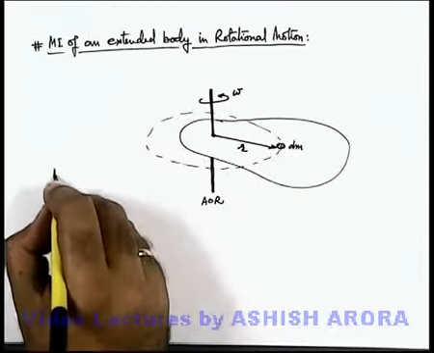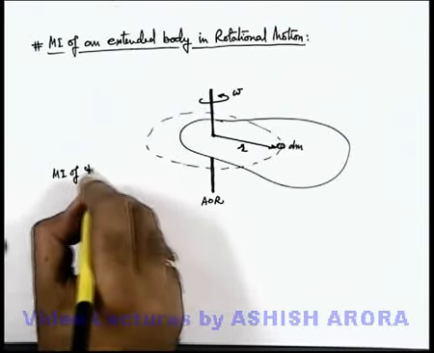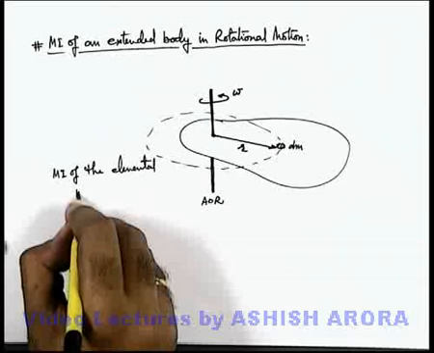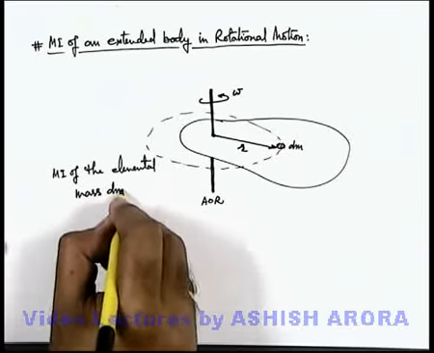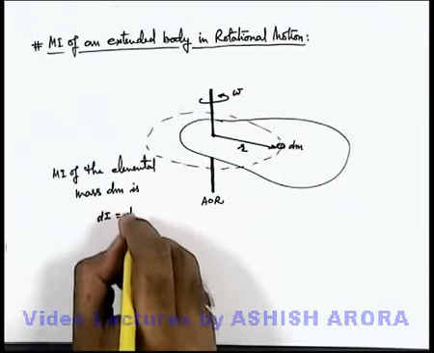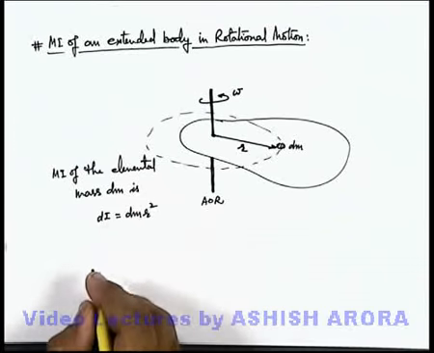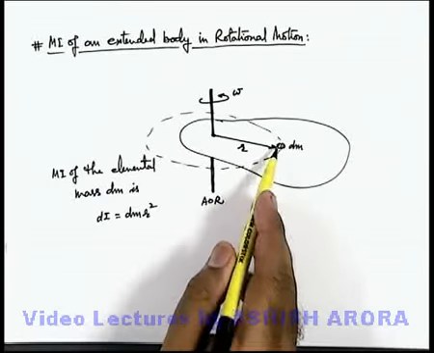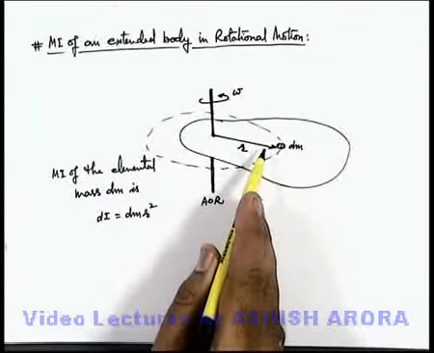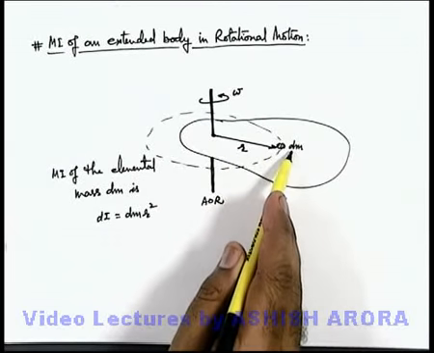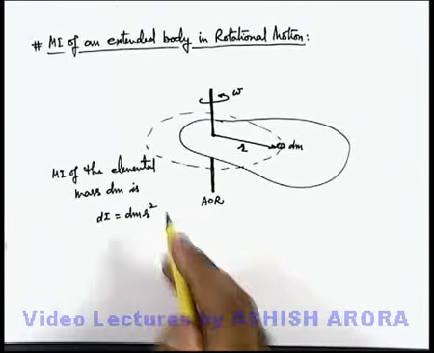The moment of inertia of the elemental mass dm we can write as dI, which is dm r square. As we studied, for a particle of mass m revolving in a circle of radius r, moment of inertia is mr square. So for the elemental mass dm, it is dm r square.